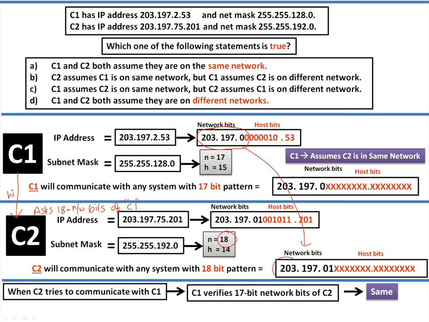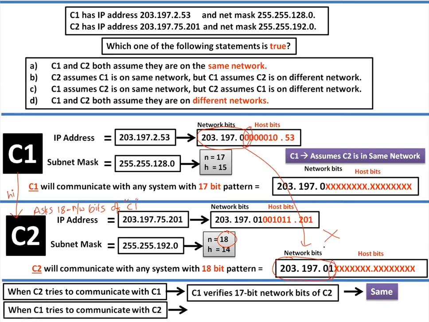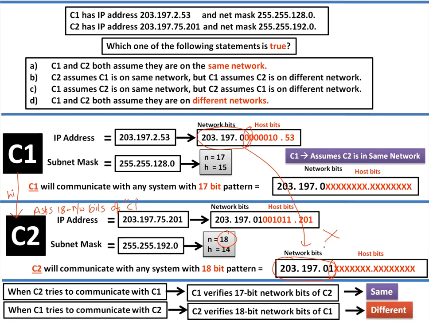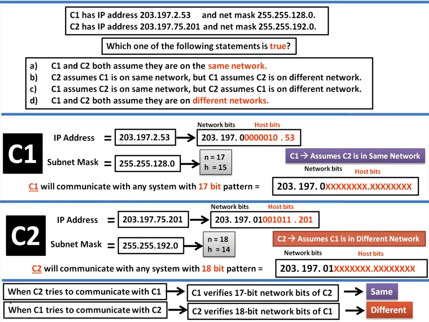Now it compares. They are not the same, because the 18th bit is 0 here, and the 18th bit is 1 here. As they are not the same, C2 thinks C1 is on a different network. So the answer will be C, guys.